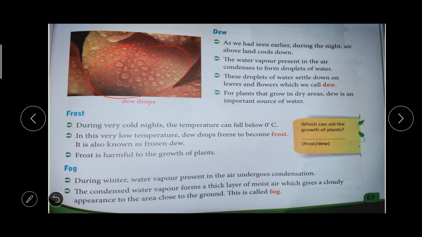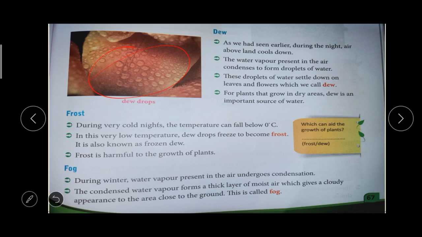Okay, then frost. During the winter season, when it is a very cold night, the temperature will fall below 0 degrees Celsius, right? So at this very low temperature, the water drops freeze. Okay, they freeze to become frost. It is also known as frozen dew. Frozen dew means, we say, snow rain. Okay, so that is the frozen dew.